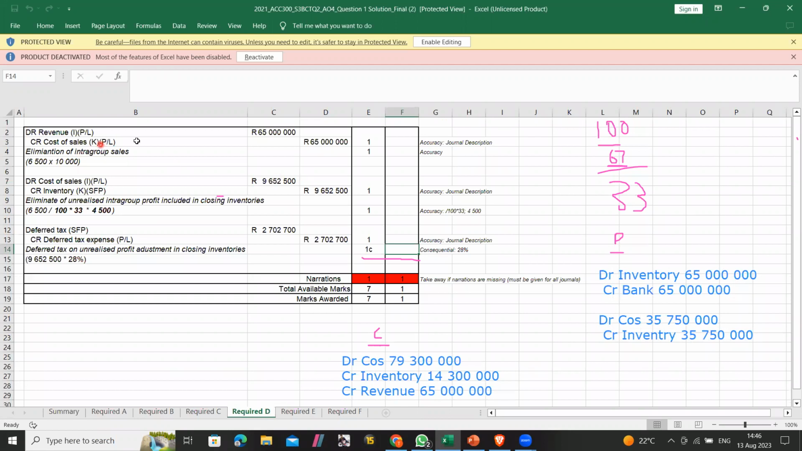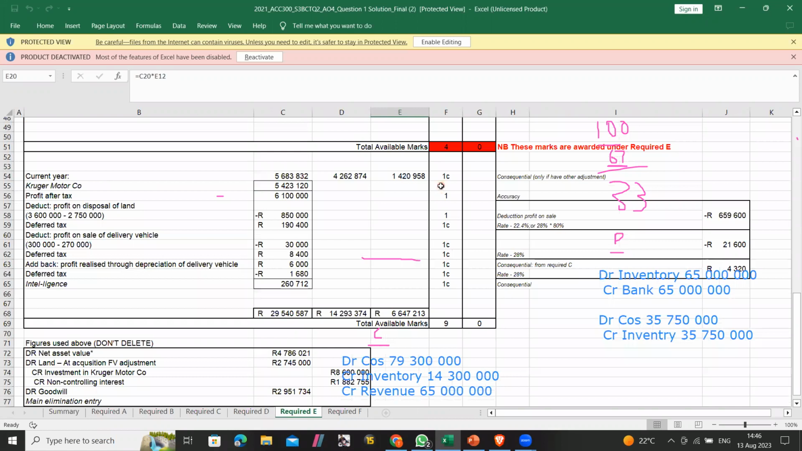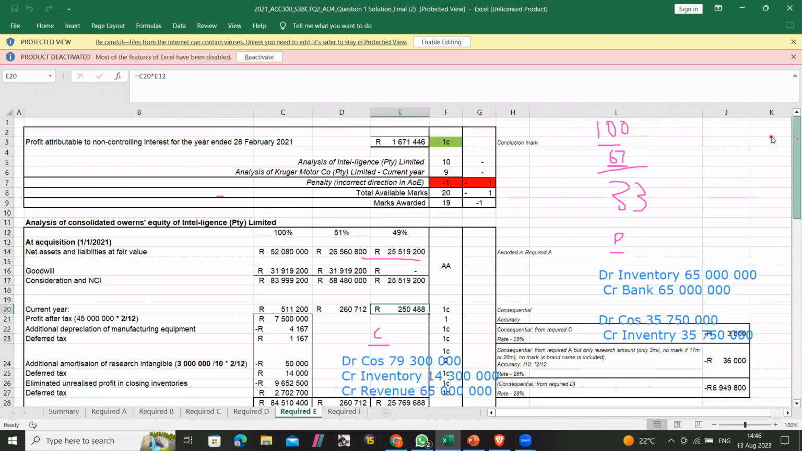Okay, so as you can see, like I said, revenue, debit 65,000. Cost of sales, they did it twice, but if you add that and that, you'll still get the same answer that I got, 55 million. And then here's their inventory that I told you about. And then the deferred tax, similar to how we've been doing it all along.